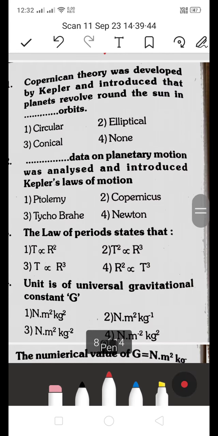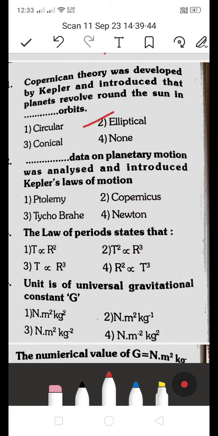Next one, Copernican theory was developed by Kepler and introduced that planets revolve around the sun in dash orbit. Is it circular orbit, or 2 elliptical orbit? Third one conical orbit. Fourth one none. The answer is revolve around the sun in an elliptical orbit. 2 is the right answer.